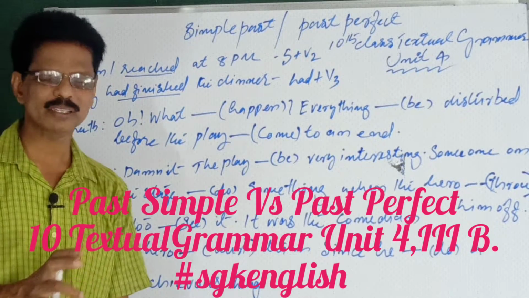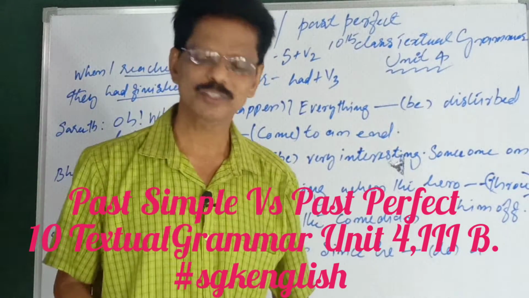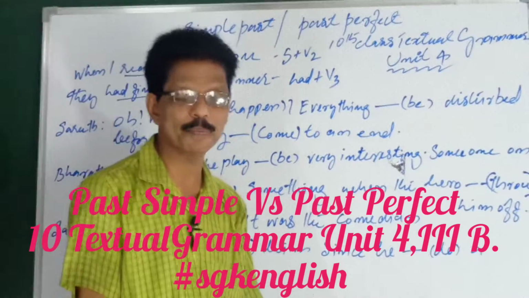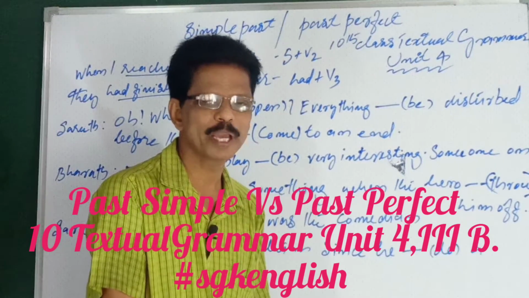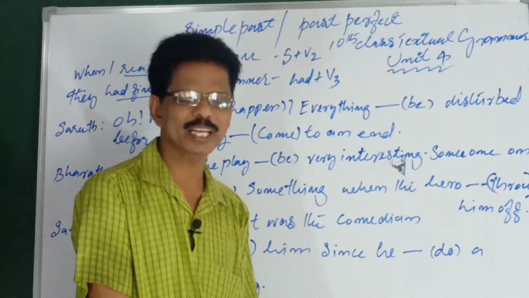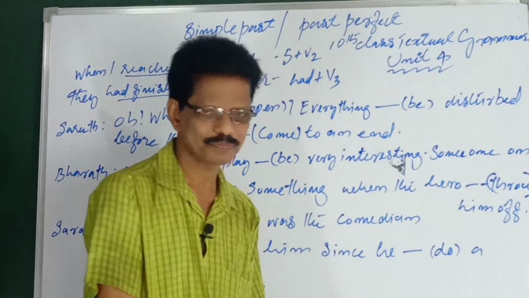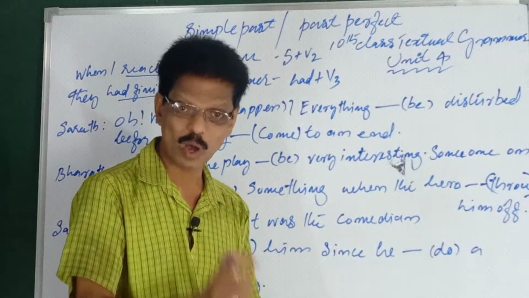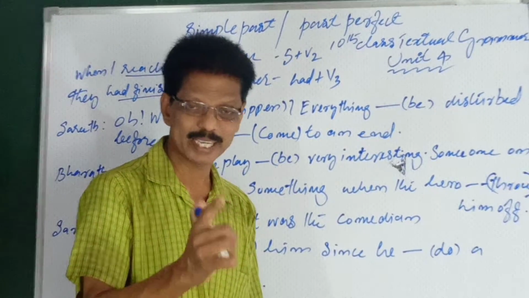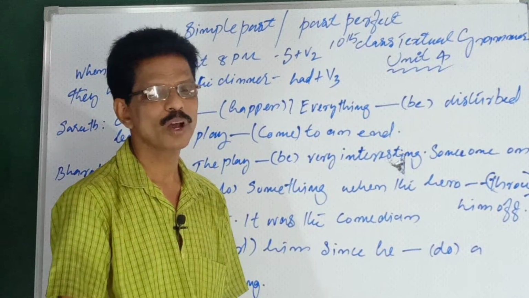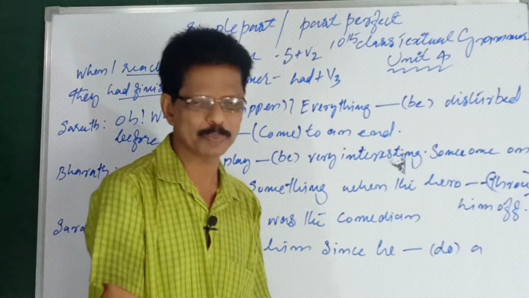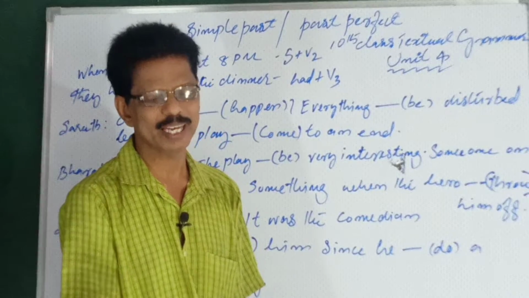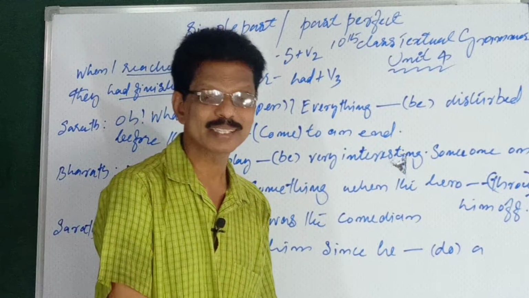In simple words, if two actions are taking place in a past period of time, what happened first should be in past perfect. What happened second should be in past simple. Not what is told first, but what happened first, should be in past perfect, and what happened second should be in past simple.